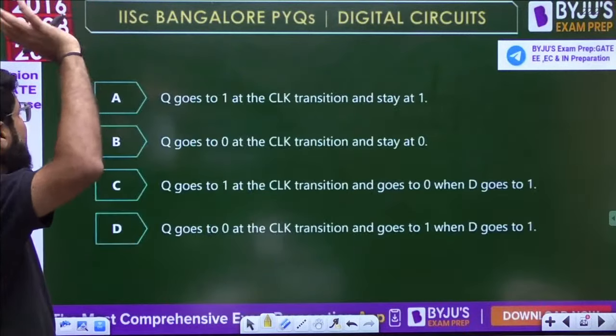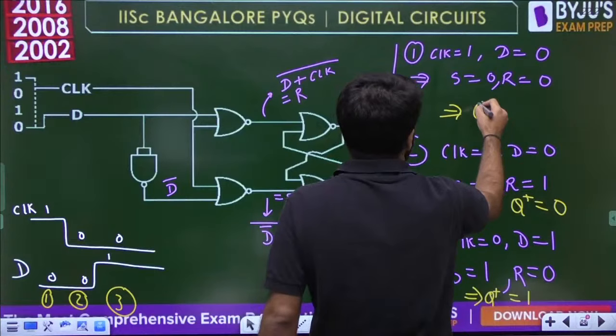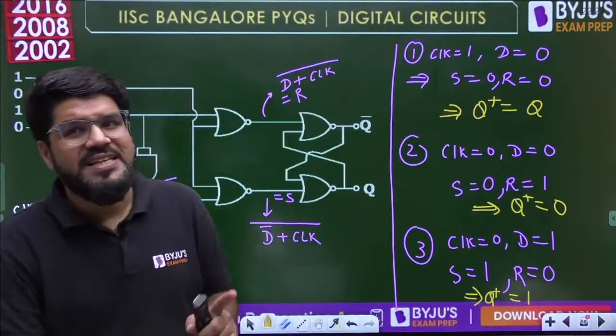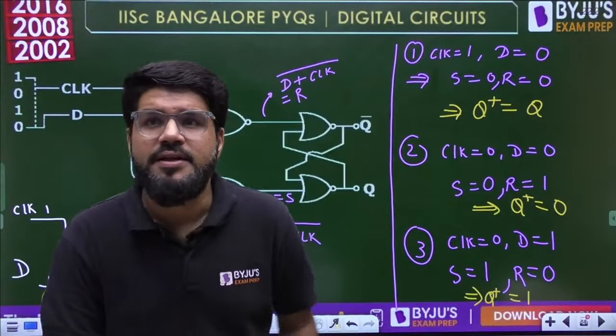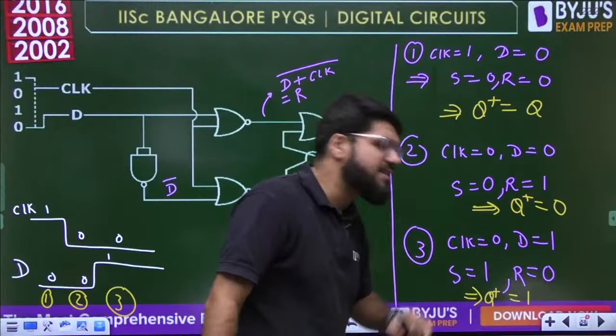अच्छा, initial output नहीं given है. So whatever is the initial output, we don't know, but Q plus will be Q, because whenever both the inputs S and R are 0, 0, there is same state condition. This is known as the same state condition, this is the reset state condition, this is the set state condition.